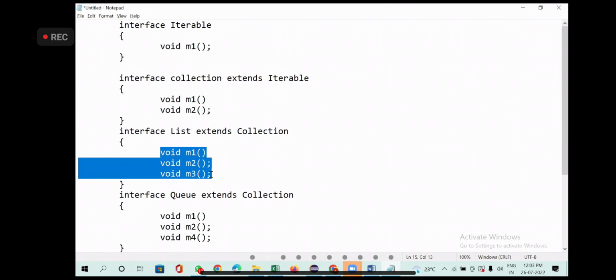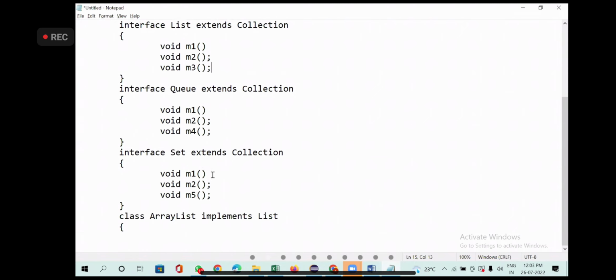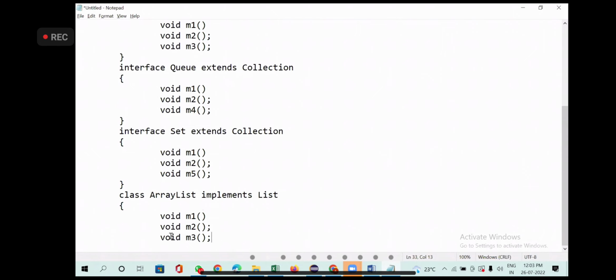So ArrayList should provide the implementation. Implementation means definitions. Whenever you implement an interface, you should provide the definition. So what are these guys doing here? They are providing the definitions. They open the bracket and write some code for method 1.